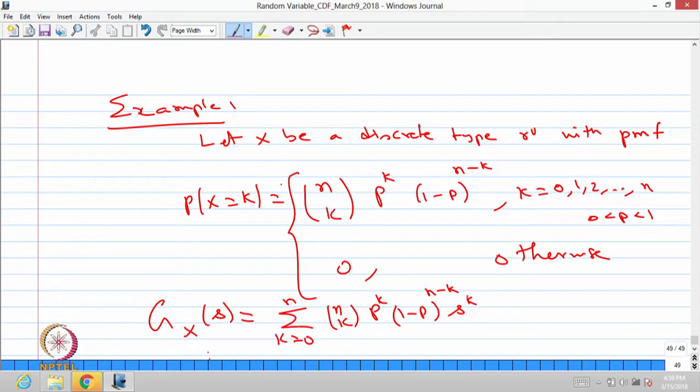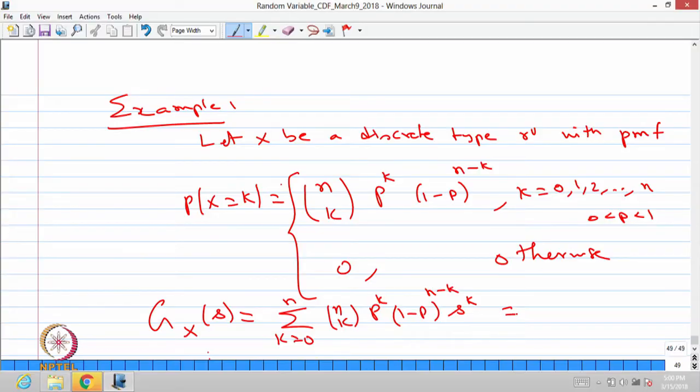Summation k equal to 0 to n of nCk p^k (1 minus p)^(n minus k) into s^k. So, you do not need to expand and then do the simplification. p^k and s^k you can keep together. Then it becomes (ps)^k (1 minus p)^(n minus k), and this is nothing but the binomial summation.